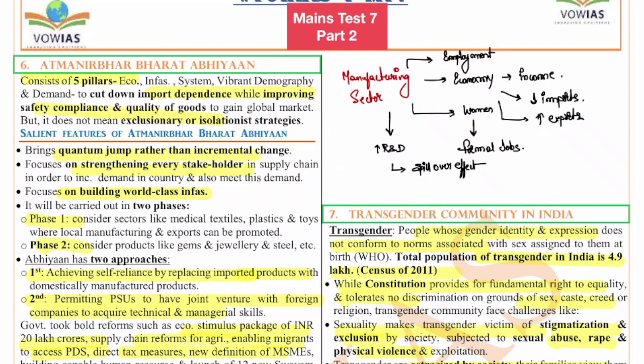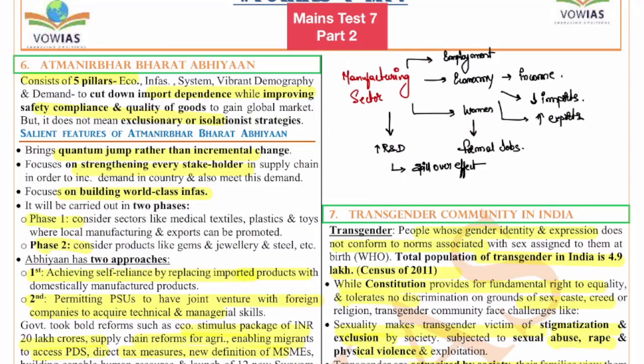It also focuses on two important things: the building of world-class infrastructure, that is the first important thing, and along with this, skill is also focused upon. And it will be carried out in two phases. In phase 1, it considers sectors like medical, textiles, plastic, and toys, where local manufacturing and export can be promoted. And in phase 2, it considers products like gems and jewelry and steel as well.